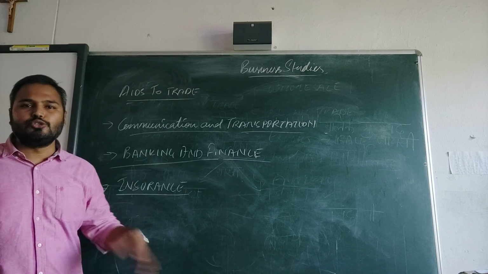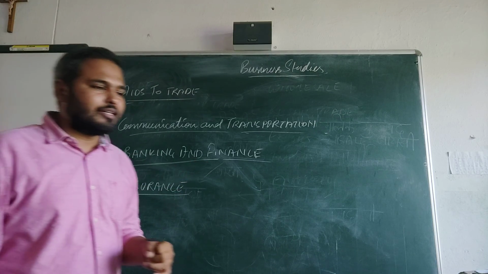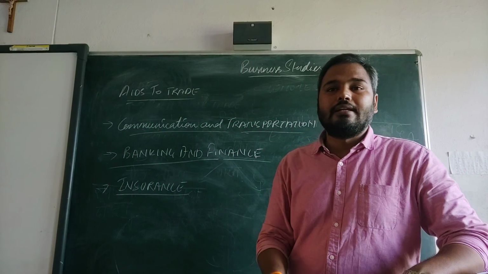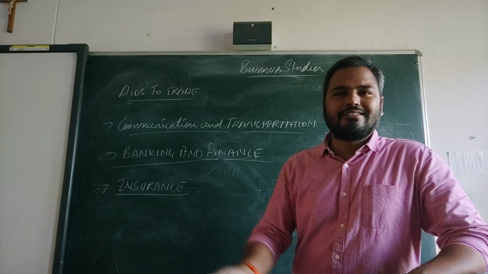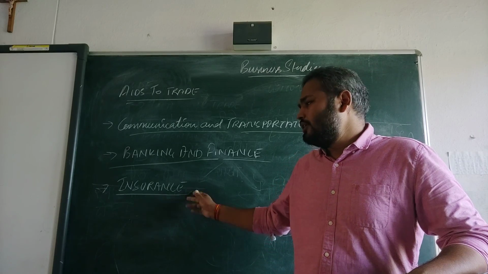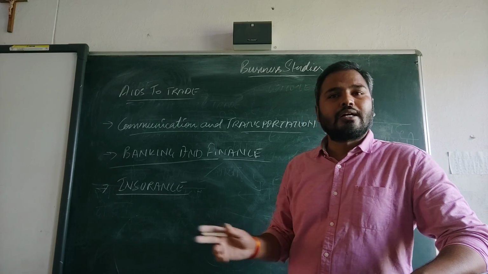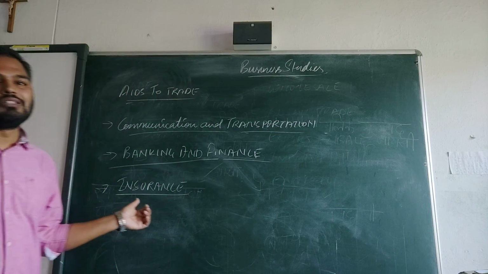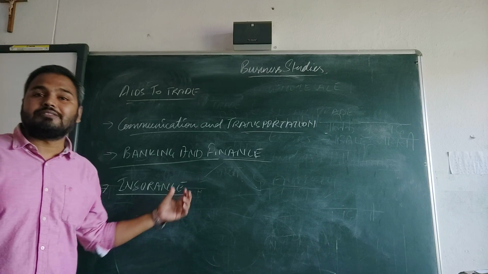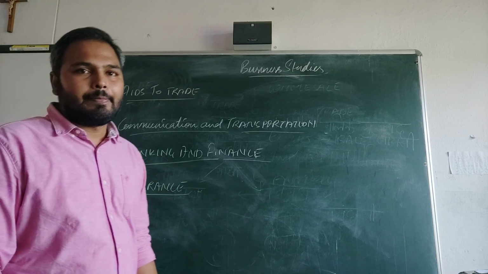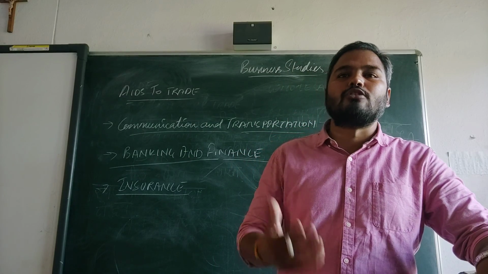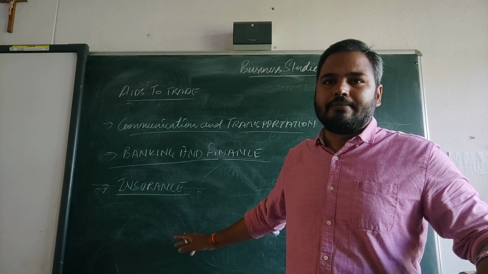That company says you do your production, we are there to bear the risk. And for human-made loss like theft, stealing, accidents, and different things that happen to the goods, the insurance company also bears the loss on behalf of the business. That company compensates the business, so the businessman gets compensation for his loss from the insurance company.